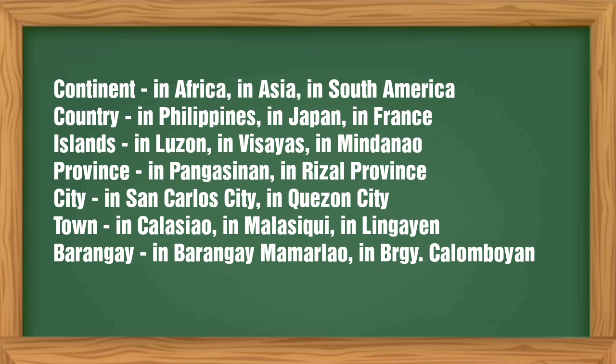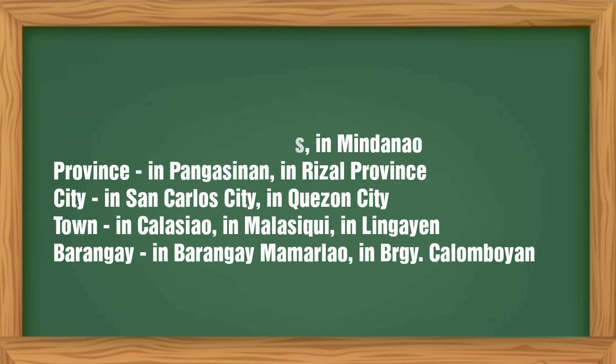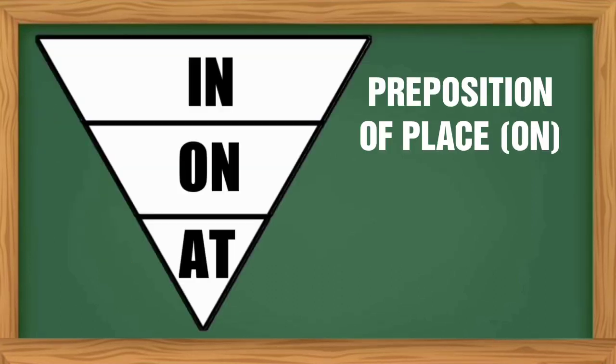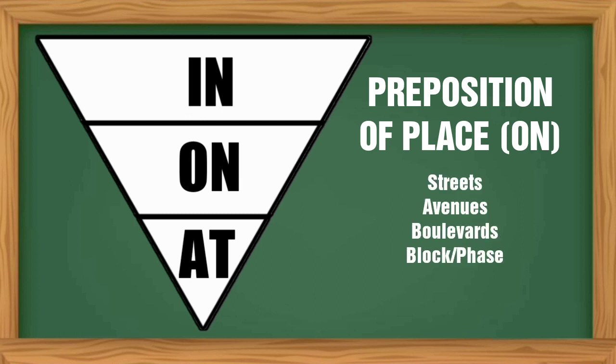For city, in San Carlos City, in Quezon City. For town, in Calasiao, in Malasiqui, and Lingayen. And for barangays, in Barangay Mamarlao, in Barangay Kalumpuyan. As a preposition of place, on is usually used to refer to streets, avenues, boulevards, blocks, or spaces.